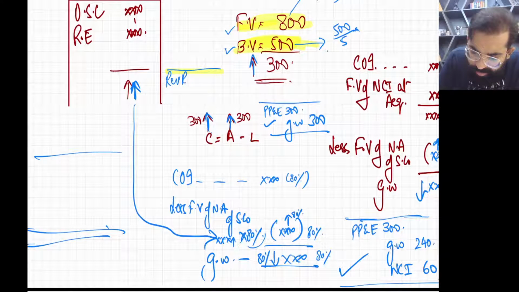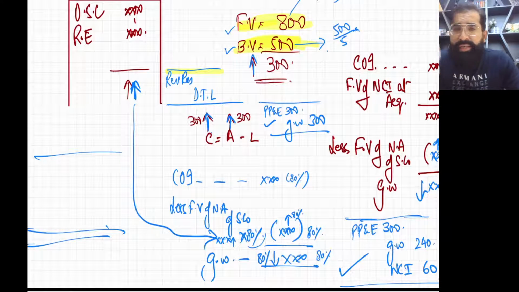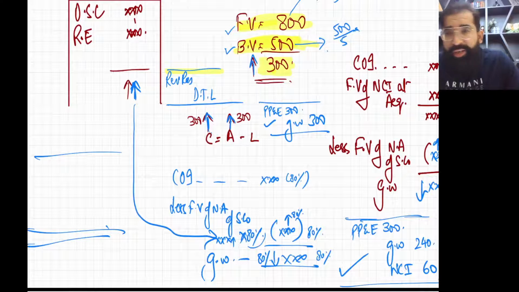Revaluation reserve debit and DTL credit. Now, wait. How to calculate it? As there is a revaluation of 300, just pick this question. There is a revaluation of 300.